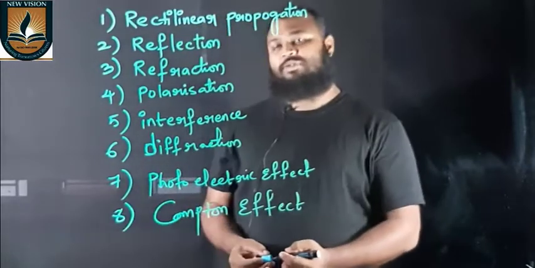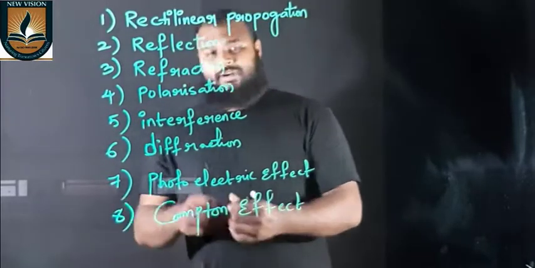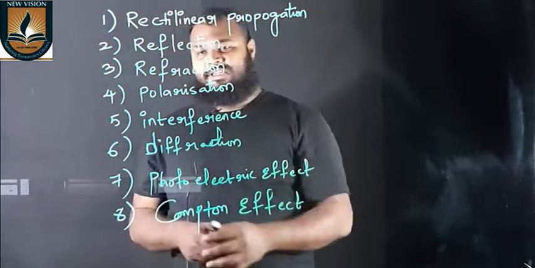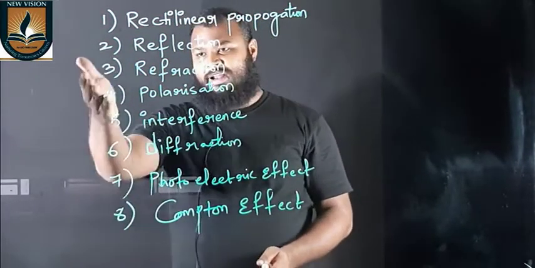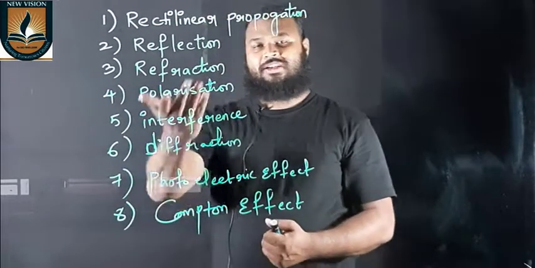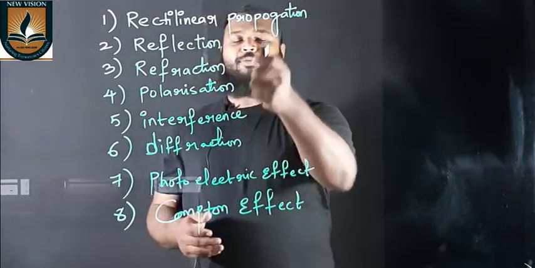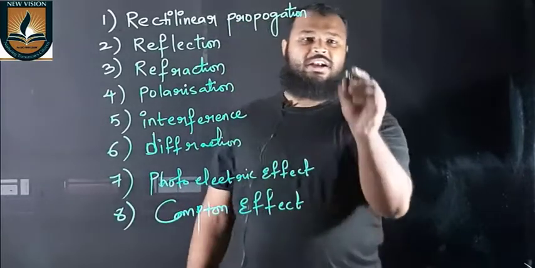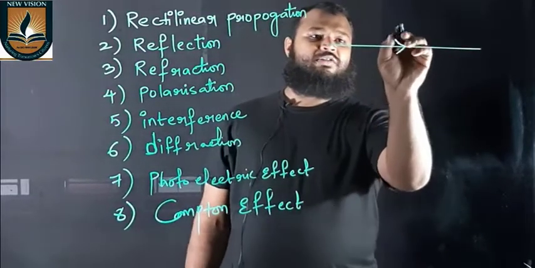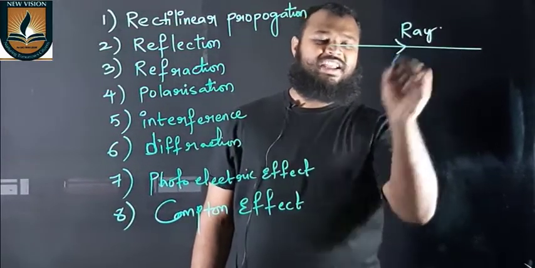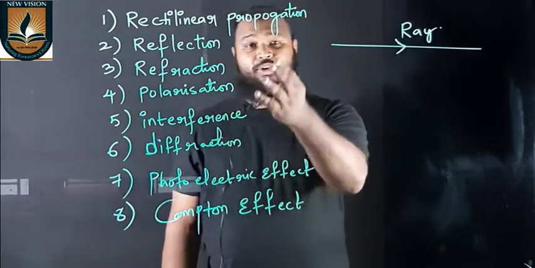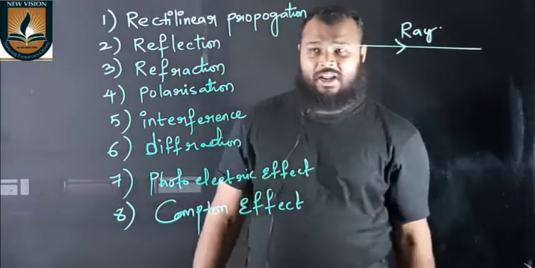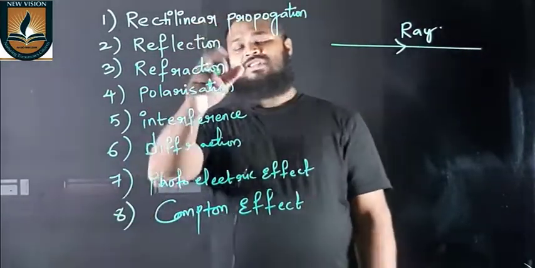So let's discuss these phenomena. Now for you, the most important are reflection and refraction. The remaining phenomena you learn in higher standards. So rectilinear propagation means light travels in a straight line, and we draw this, and this is called a ray. So a ray is the form. We know light is a form of energy, so energy travels in the form of a straight line called a ray. Now what is reflection?